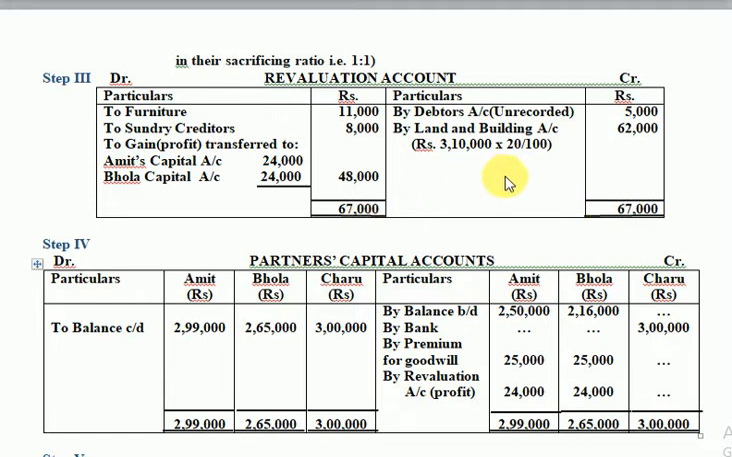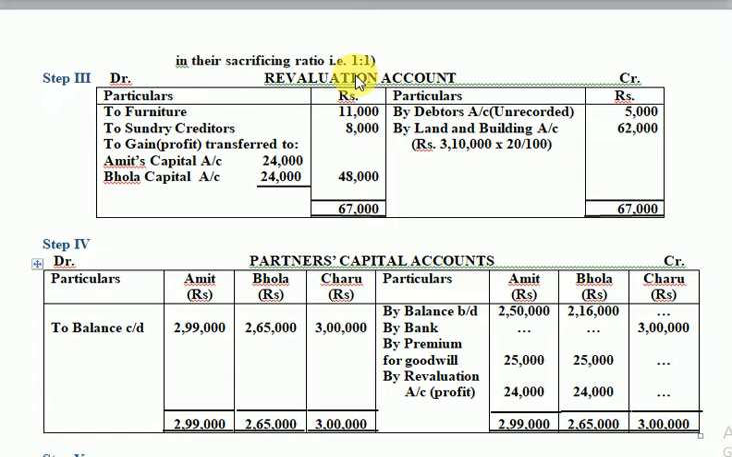This is giving the credit side more than the debit side, so this is a 48,000 revaluation profit, and this will be transferred to the old partners Amit and Bhola in their old ratio, which is equal. So 48,000 gets distributed between the two old partners, 24,000 each. This also has a journal entry. What is the journal entry? Revaluation account debit 48,000, to Amit's capital account 24,000 and to Bhola's capital account 24,000. Based on those entries, this is the revaluation account. I hope this is clear.